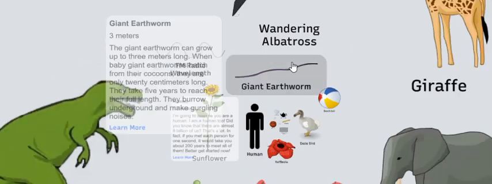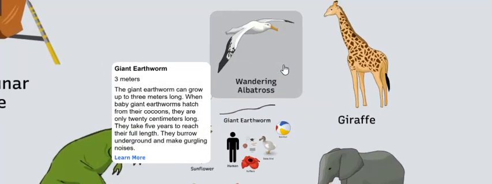Giant earthworm, 3 meters. The giant earthworm can grow up to 3 meters long. When baby giant earthworms hatch from their cocoons, they are only 20 centimeters long. They take 5 years to reach their full length. They burrow underground and make gurgling noises.